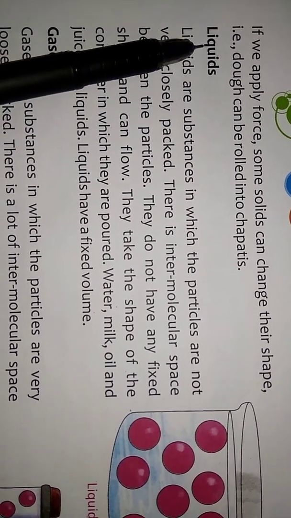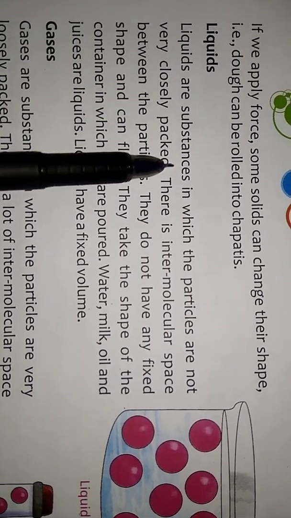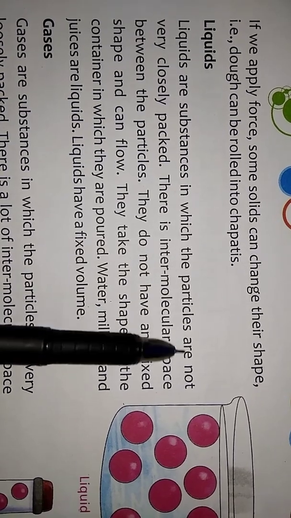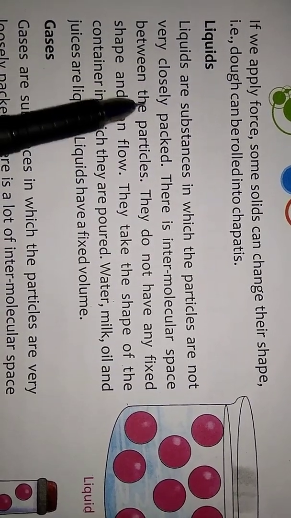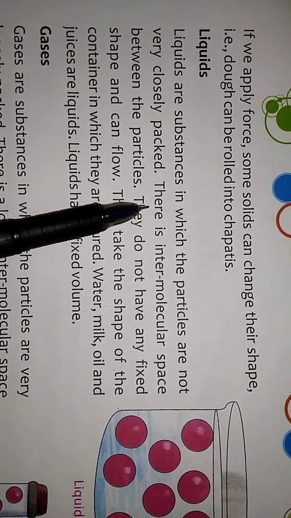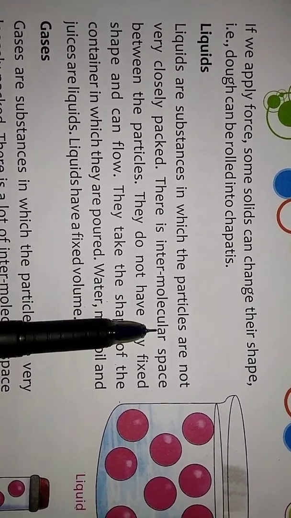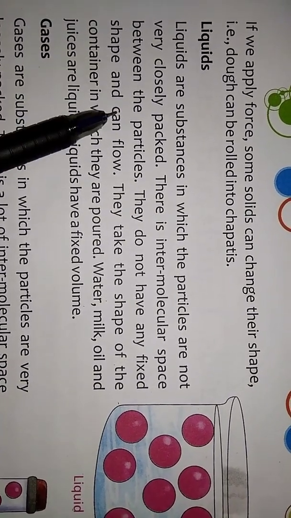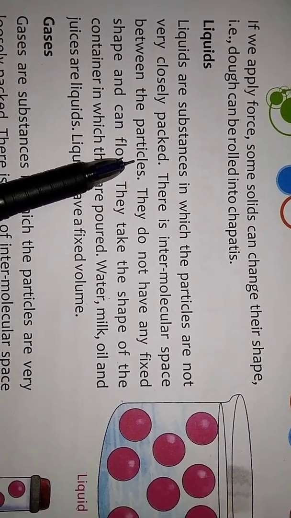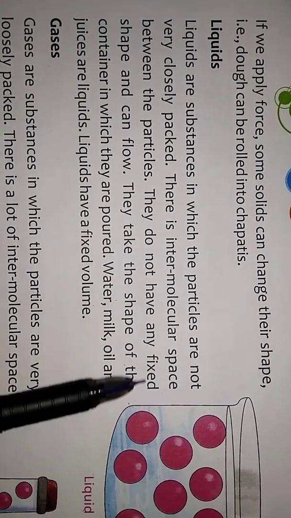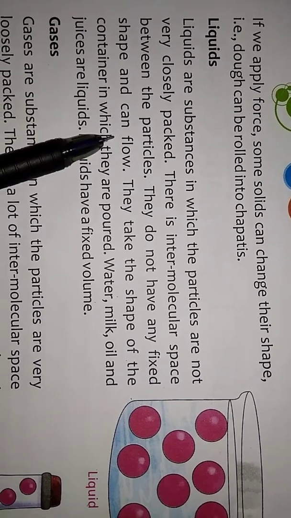Liquids are a substance in which the particles are not very closely packed. There is an intermolecular space between the particles. They do not have any fixed shape and can flow.